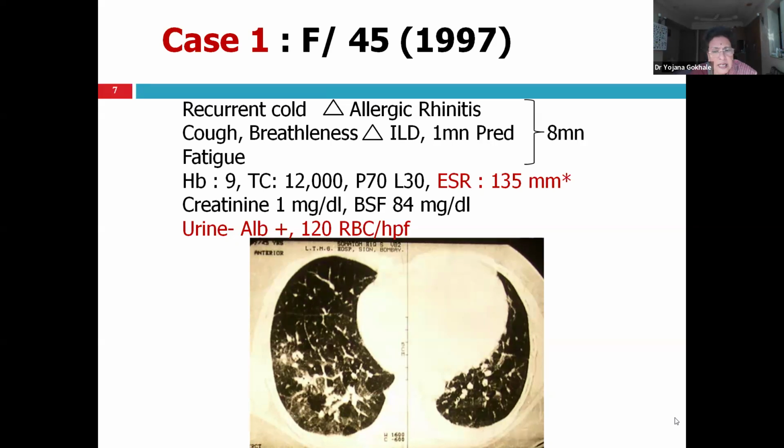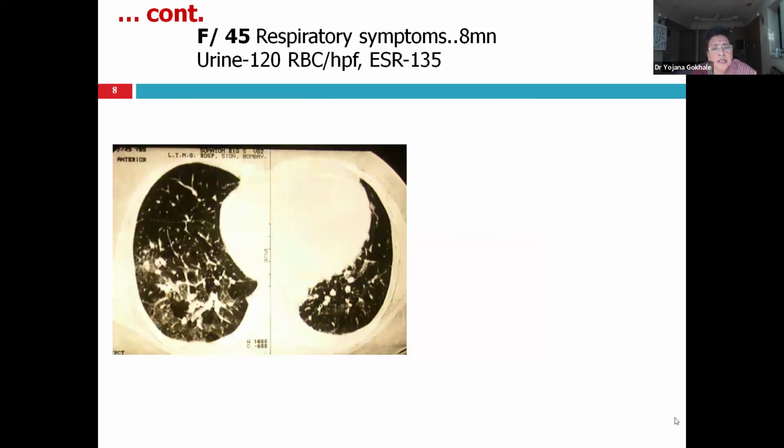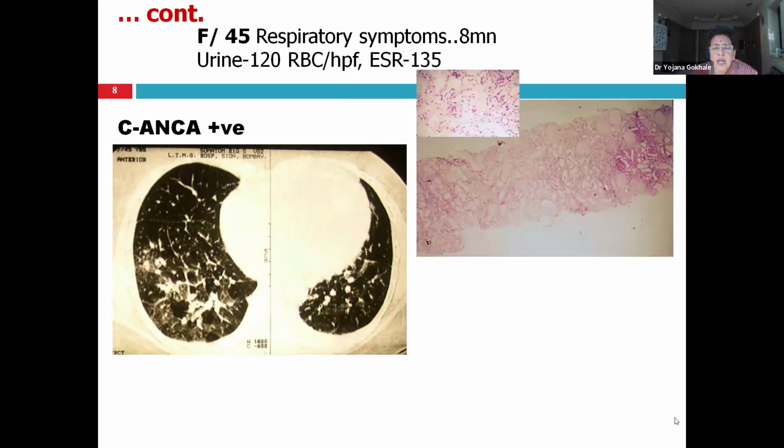So you can't label somebody with high ESR as hysterical or psychological. Creatinine was 1. Urine showed RBCs of 120. So, due to respiratory symptoms and urine showing RBCs and raised ESR, a systemic disease was thought of and patient's ANCA was sent. She was C-ANCA positive. So, her kidney biopsy was done. The biopsy was reported by Dr. Arun Chitale, a very eminent histopathologist.